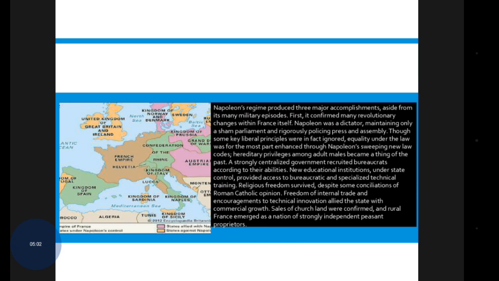Freedom of internal trade and encouragement of technical innovation allied the state with commercial growth. Sales of church land were confirmed, and rural France emerged as a nation of strongly independent peasant proprietors. Next, move on to the next slide.